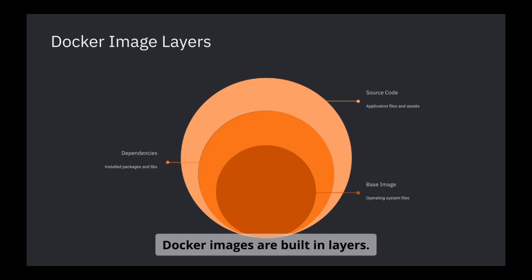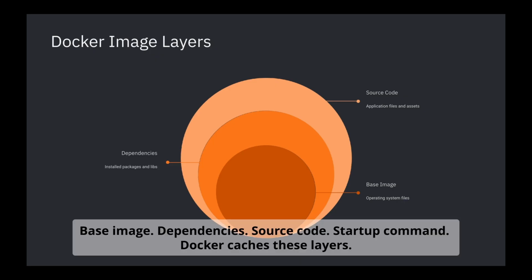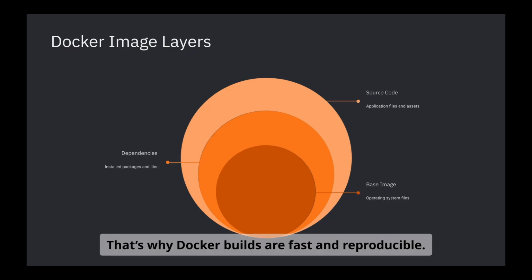Docker images are built in layers. Each instruction in a Dockerfile creates a new layer. Base image, dependencies, source code, startup command. Docker caches these layers. That's why Docker builds are fast and reproducible.